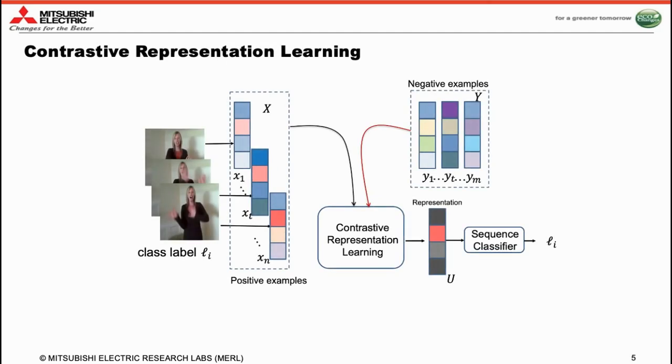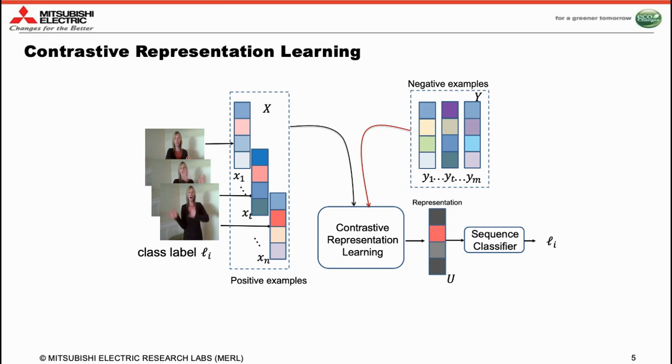The key framework that we base our work on is the idea of contrastive representation learning. Suppose we call our set of video features positive examples, and let's say we have access to a set of negative examples. Here, negative examples are defined as those that contain only useless information, say with regard to classification. However, the positive examples are a mix of useful features and useless features.